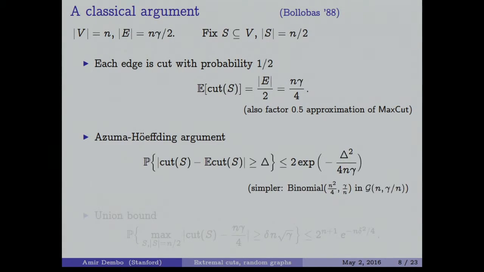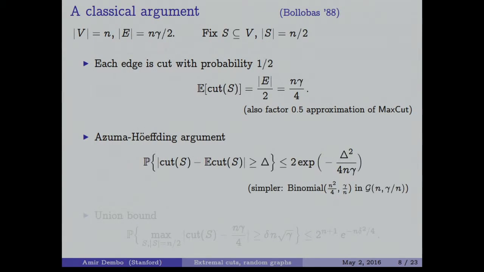Now, you can also use the Azuma-Hoeffding argument, because if you have an Erdos-Renyi graph, and what Bollobás did is a slightly more involved argument for the regular graph, but for the Erdos-Renyi graph it's really easy, because all the edges appear with probability p, so the size of the cut minus the expected value of the size of the cut are actually quite concentrated.